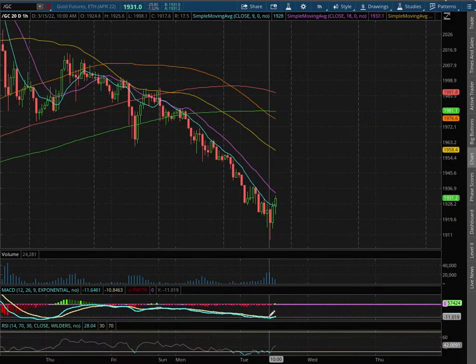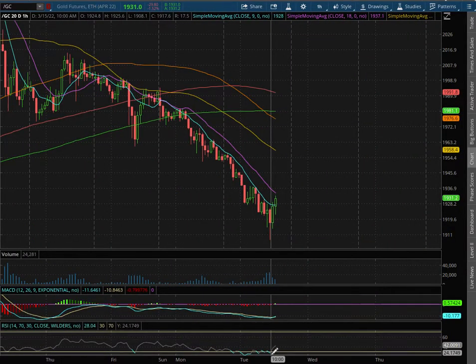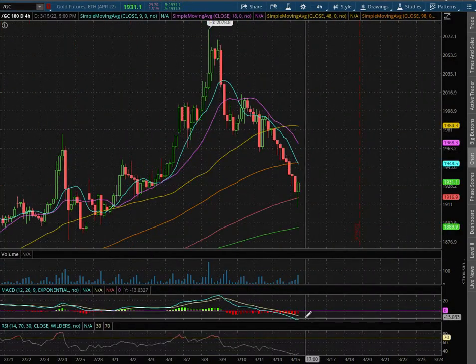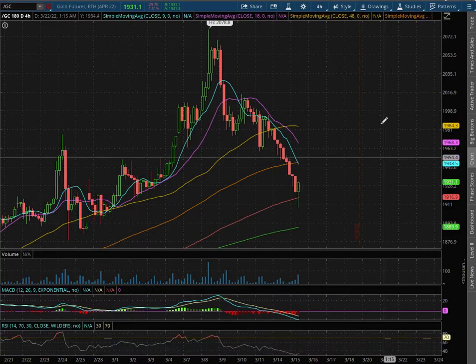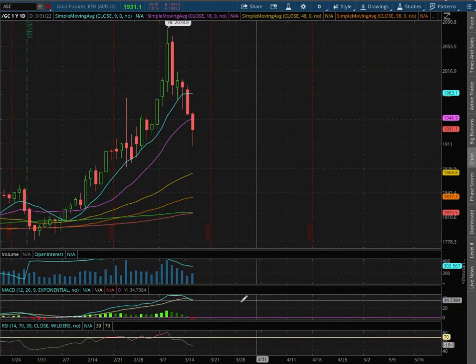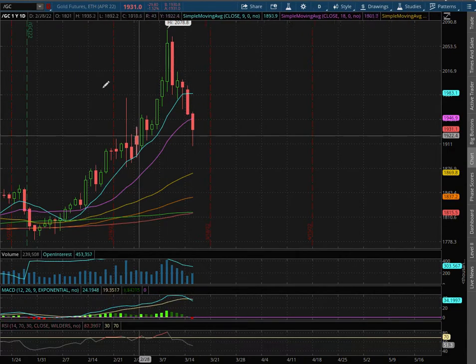We are in negative MACD, but we're seeing signs of a convergence. We're off of oversold levels with the RSI. With the 4 hour chart, we are in negative MACD and approaching oversold condition with the RSI. As we extend that further to the daily chart, we remain in positive MACD, but we did see it diverge.